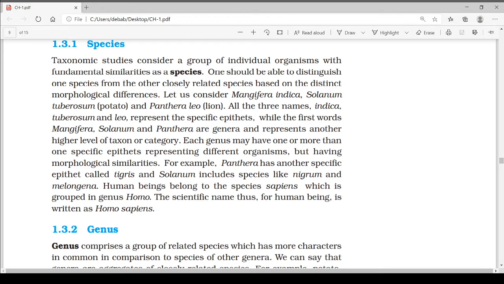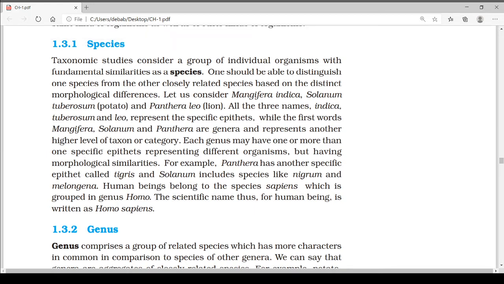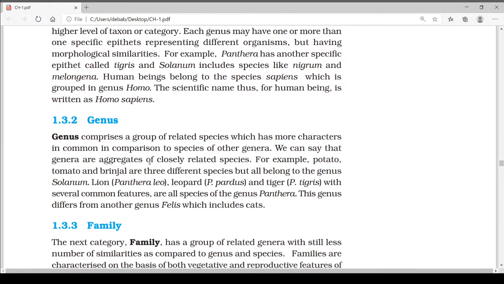Each genus may have one or more than one species or specific epithets representing different organisms, but having morphological similarities. These are some examples, like Panthera tigris, Solanum nigrum, melongena.